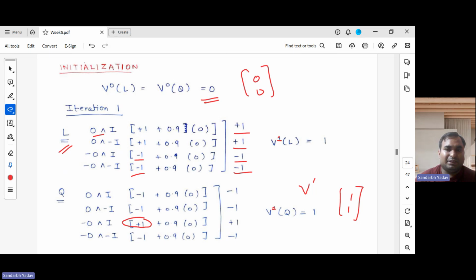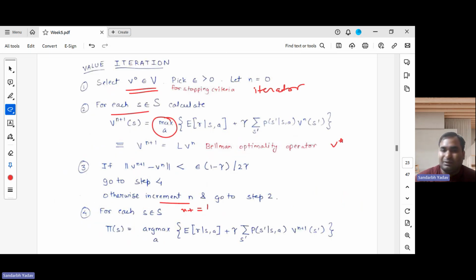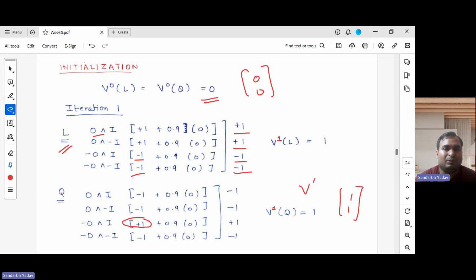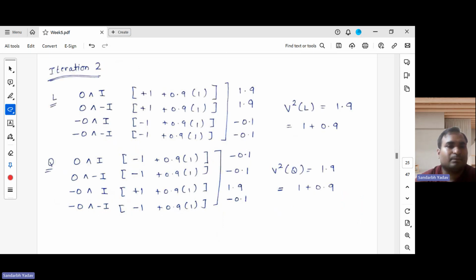In value iteration, we don't worry about convergence here, because we haven't set an epsilon convergence criterion. We are just trying out the initial few iterations to see if some pattern emerges. If some pattern emerges, then we take advantage of that pattern. And as we will see, a pattern actually emerges.